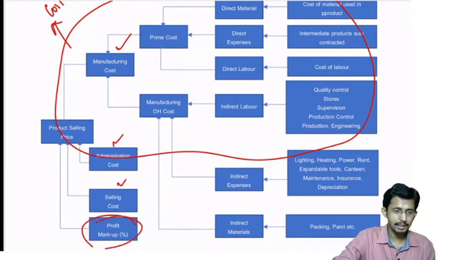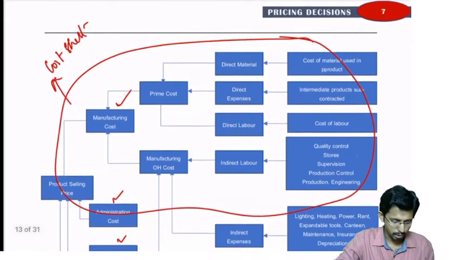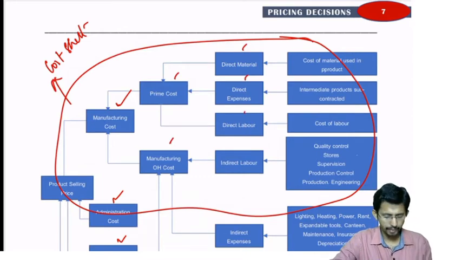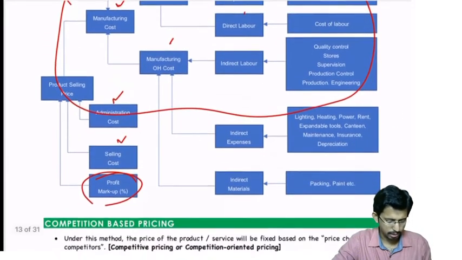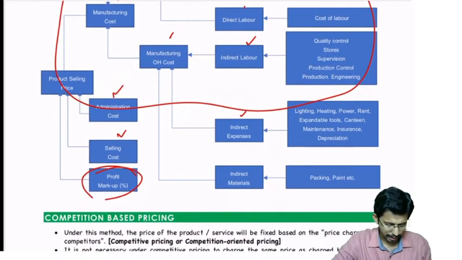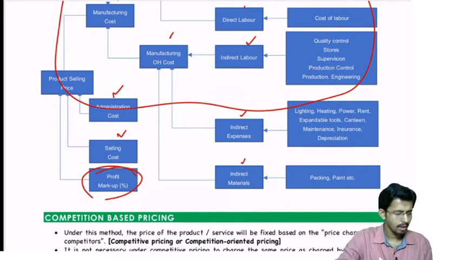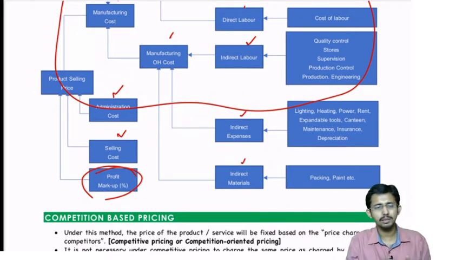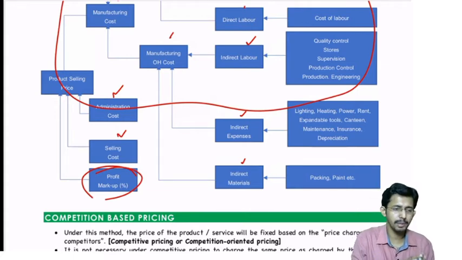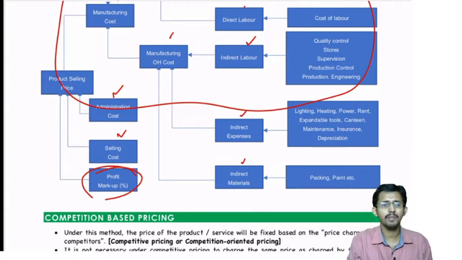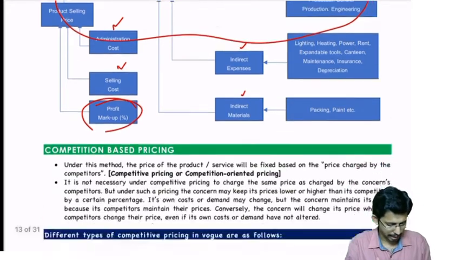So these are the 3 types. And manufacturing cost will include prime cost and other manufacturing overheads. Prime cost will include direct material, direct expenses, direct labor. And I have given the meaning of direct labor and direct expenses. Then overhead cost includes indirect labor, indirect expenses, indirect materials. So this is the flow in which the cost is being computed in absorption costing. You have already learned it in your previous syllabus. A synopsis of that absorption costing is given in this diagram.